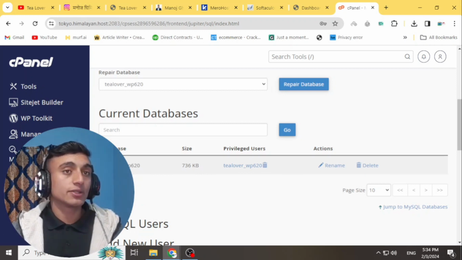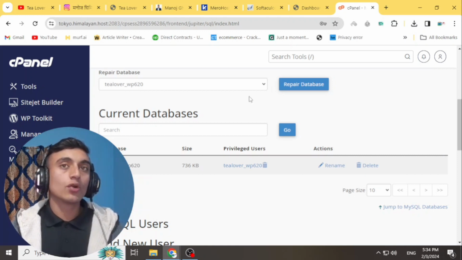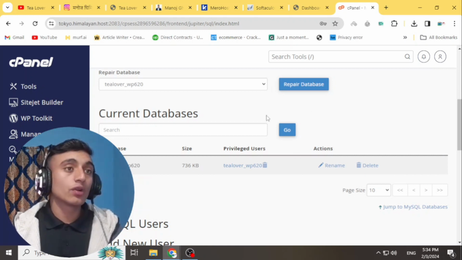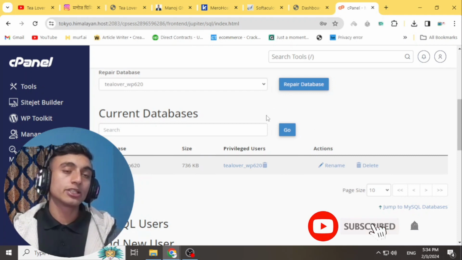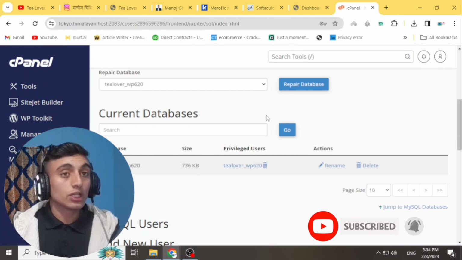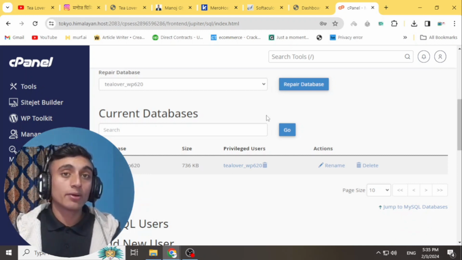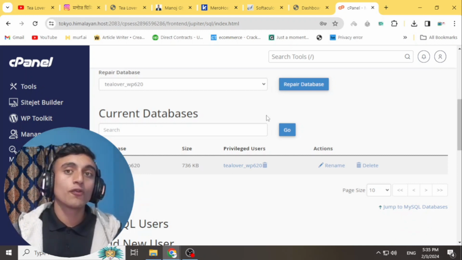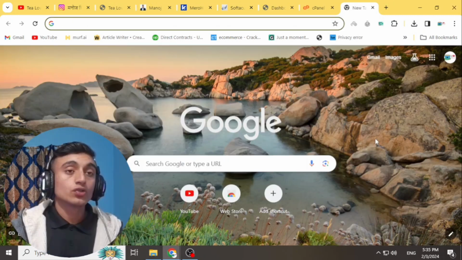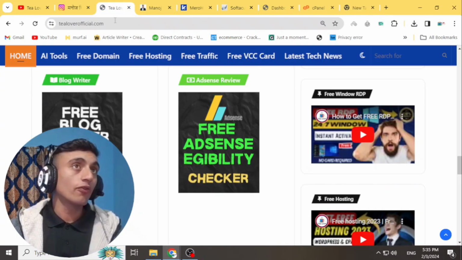Okay, now let's go for the localhost, because if you do not have hosting and a domain, then obviously you need the localhost to develop the website. So for that you have to open a new tab. You need to download some files. To make it easy for you, I have provided all these files on my website.